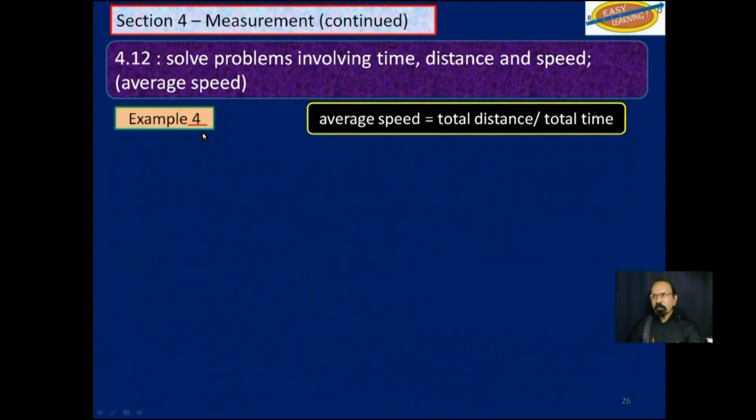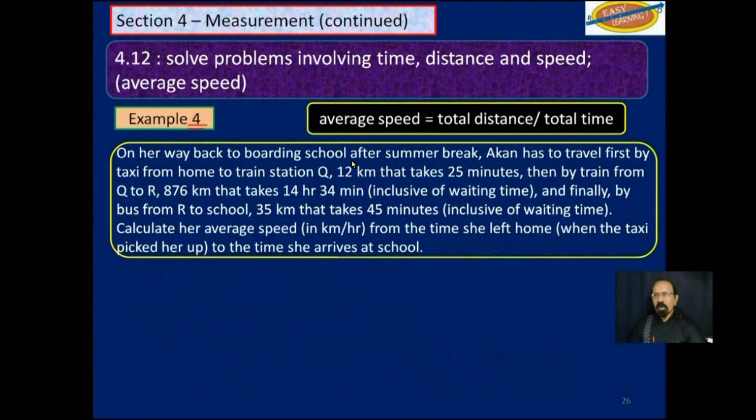Example 4. On her way back to boarding school after summer break, Akan has to travel first by taxi from her home to train station Q, which is a distance of 12 kilometers and it takes 25 minutes by taxi.